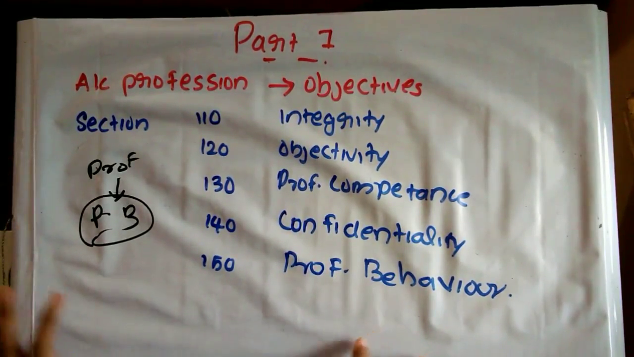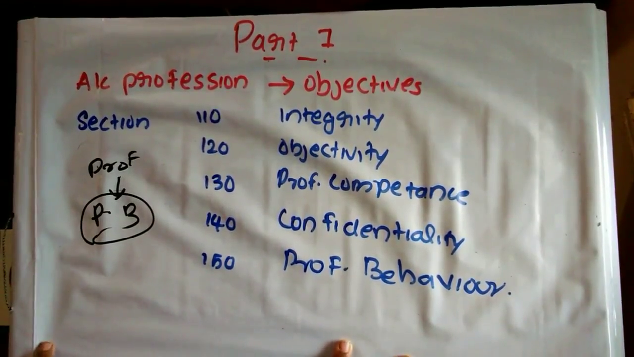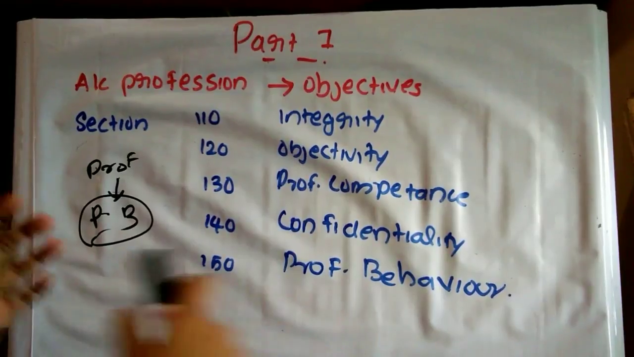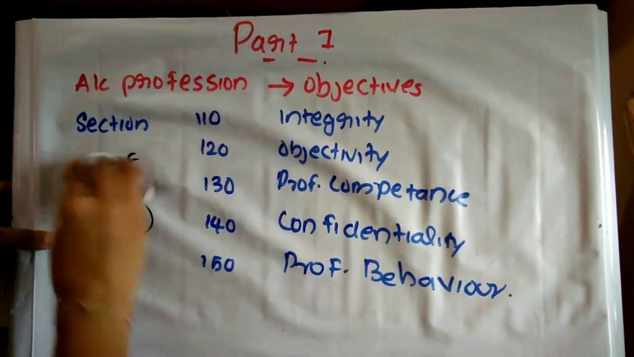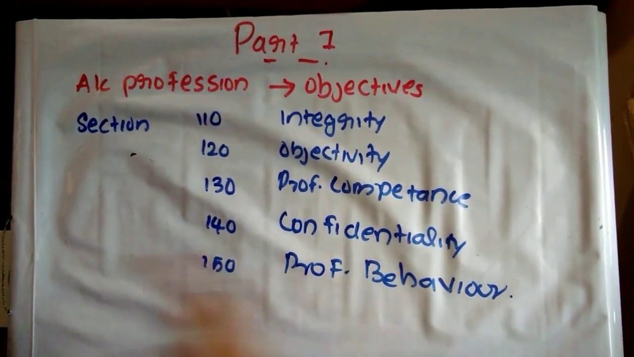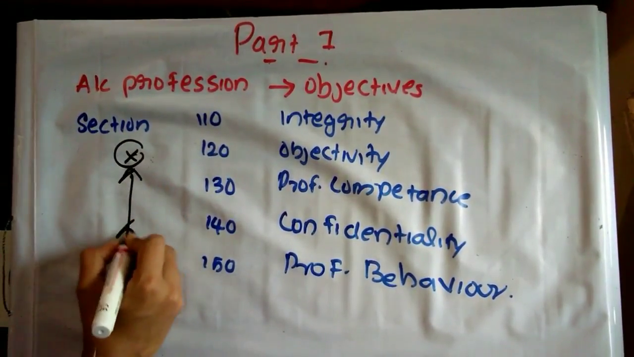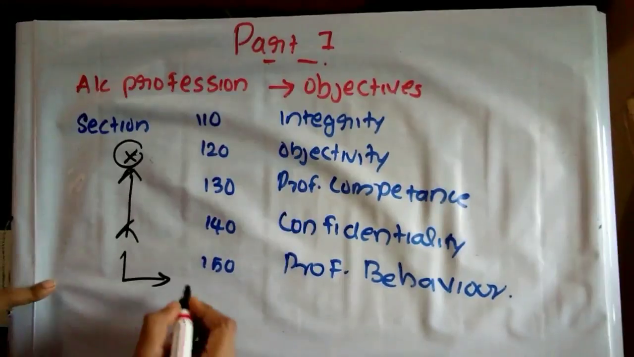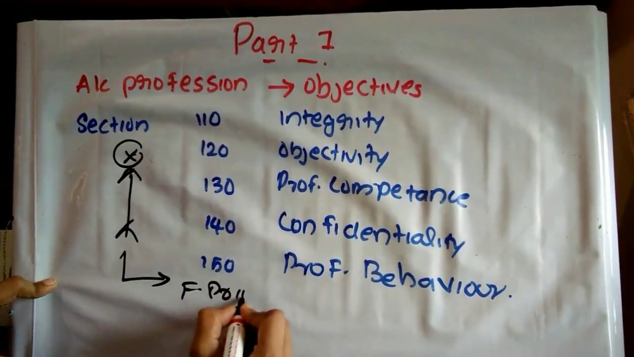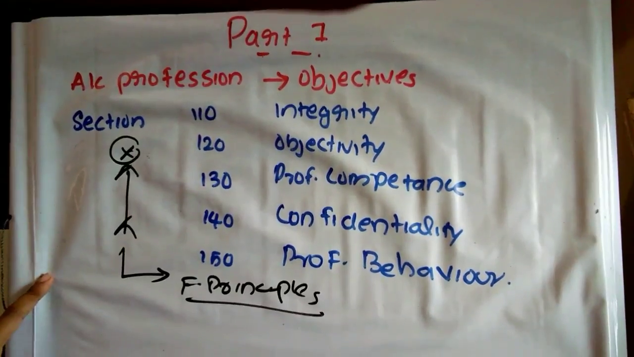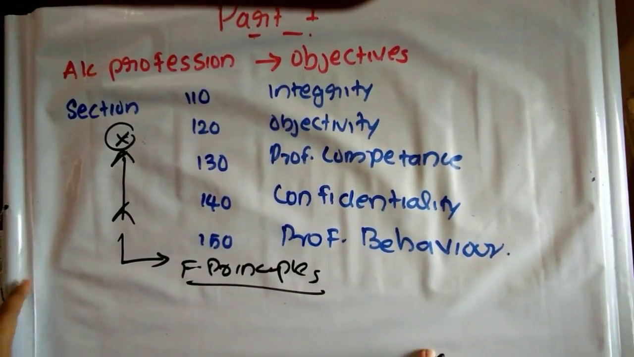So we know that our accounting profession has some objectives. In order to attain those objectives, a professional accountant, suppose Mr. X, a practicing chartered accountant or a chartered accountant, has to comply with what? Some fundamental principles or some prerequisites. So these have to be followed by a professional accountant.